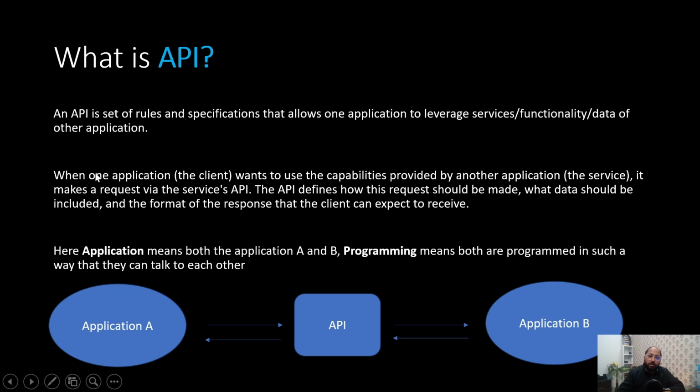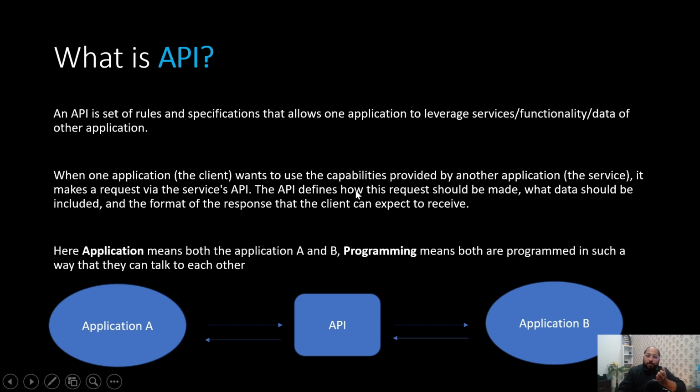Now let us try to understand this particular term from here. When one application, the client, that is PhonePe, Paytm, or Confirm Ticket, wants to use capabilities, that is ticket booking capability in this case, provided by another application, that is the service provider, which is IRCTC, it makes a request via the service API, that is the service provider API. So the service provider will be providing one API, and clients such as PhonePe, Paytm, and Confirm Ticket will be requesting the services with the help of this API, right?